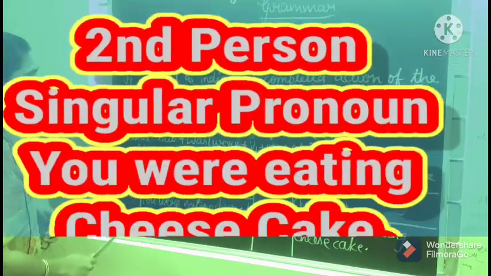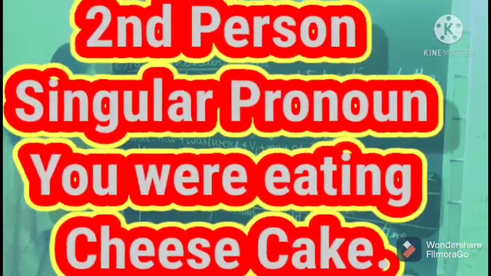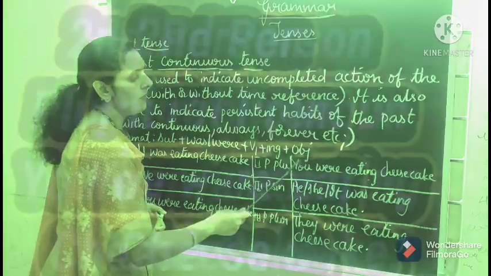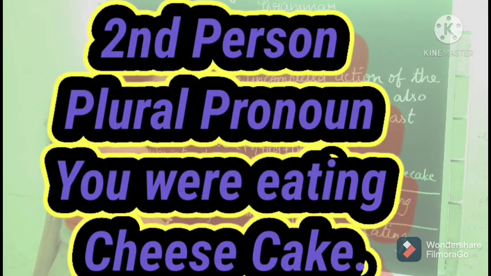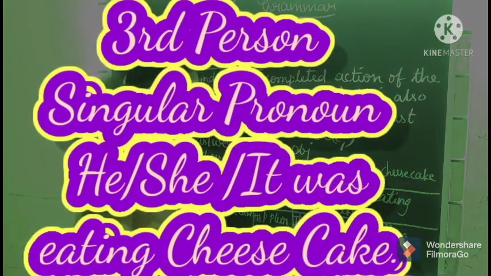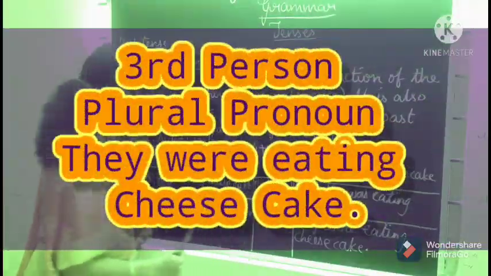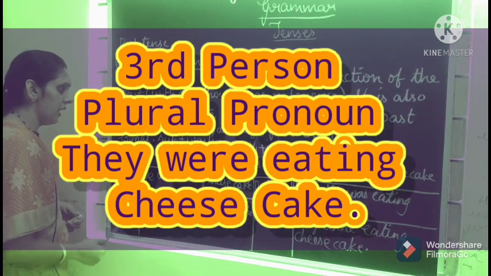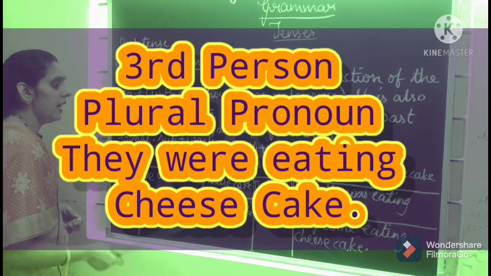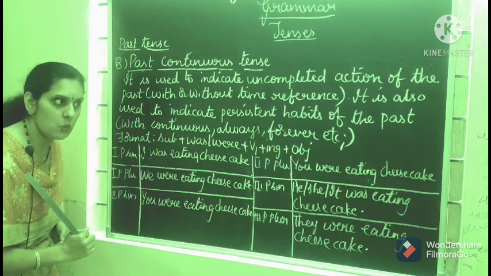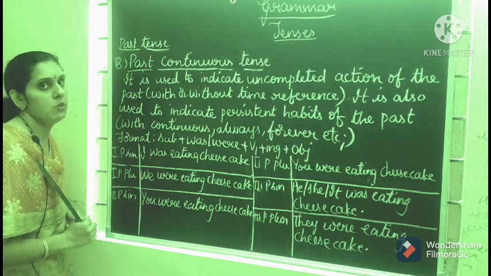For second person singular we use, you were eating cheesecake. For second person plural, you were eating cheesecake. For third person singular, he or she or it was eating cheesecake. For third person plural, they were eating cheesecake. So here we use was for first person singular and third person singular pronouns. For all the remaining we use were.